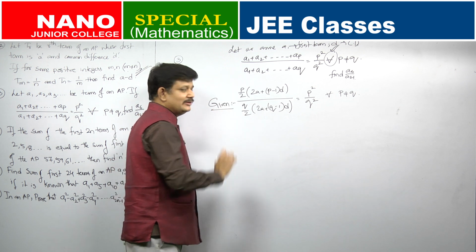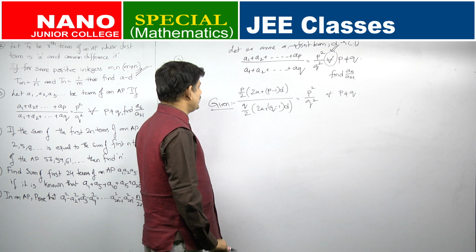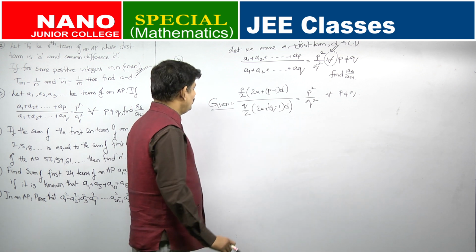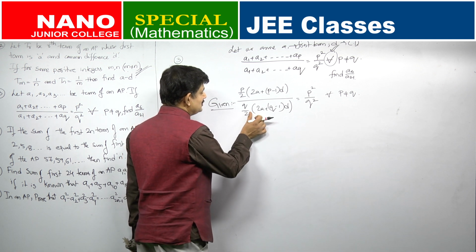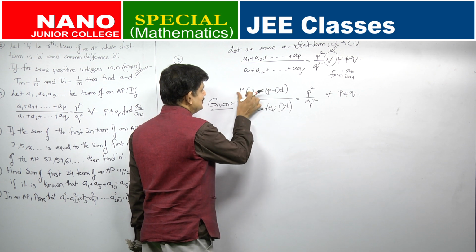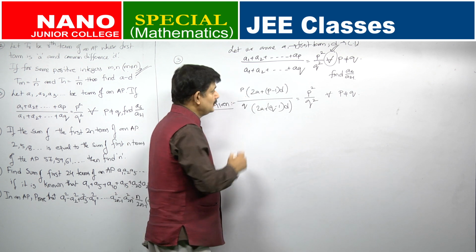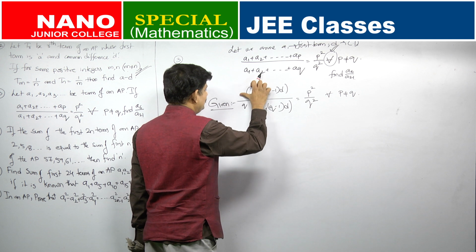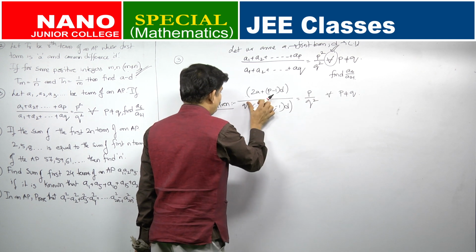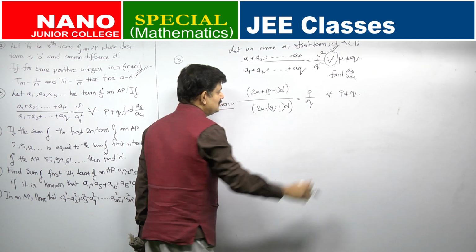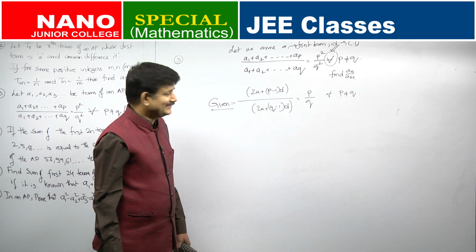See, before writing the given information, refine it as far as possible without committing any logical flaw. So, how can you simplify this? This 2 and 2 get cancelled. This P can get cancelled here. So, 1 P gets cancelled here, 1 Q gets cancelled here. So, this is not simple to look at, right?